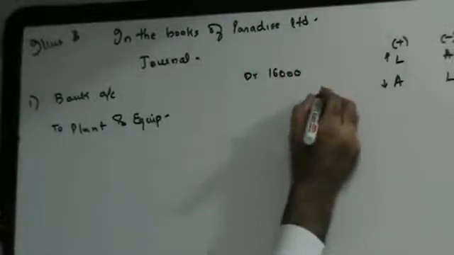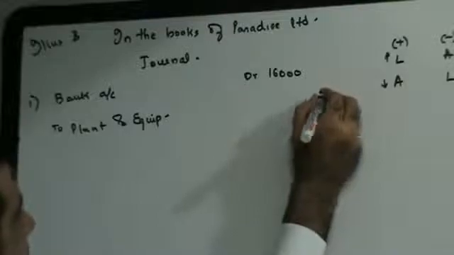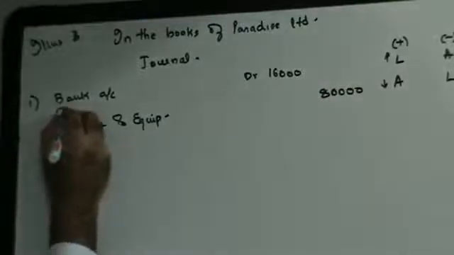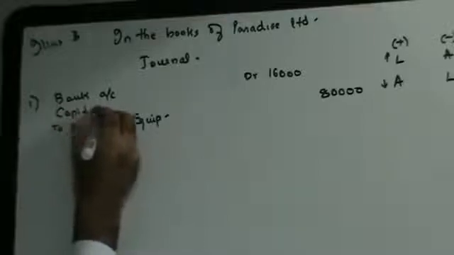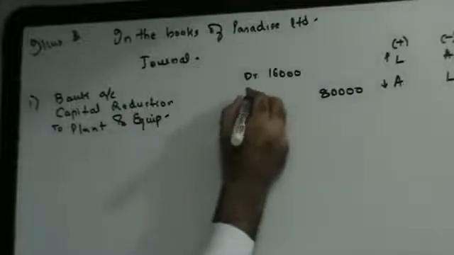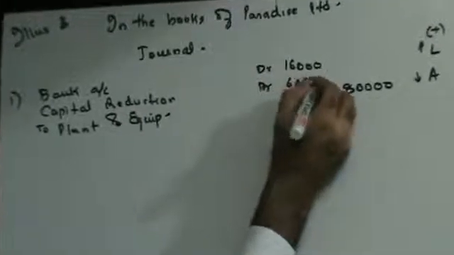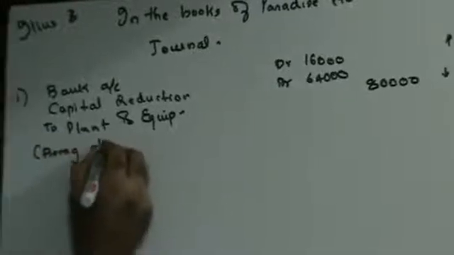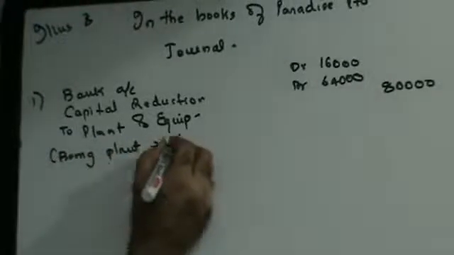It had a value of 80,000, so 64,000 is going to be capital reduction account debit, being plant sold.